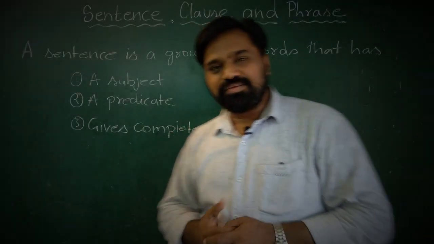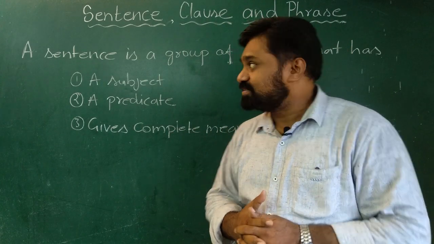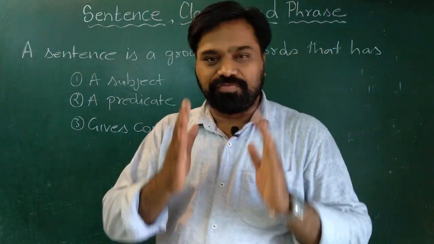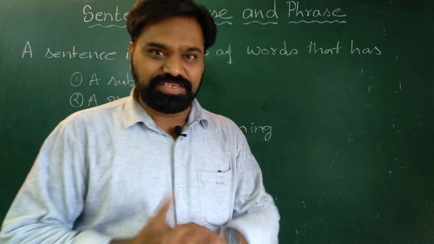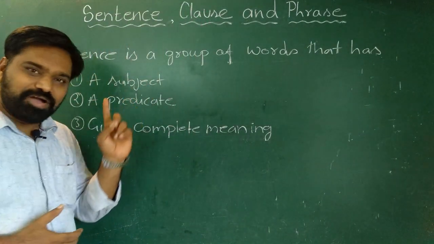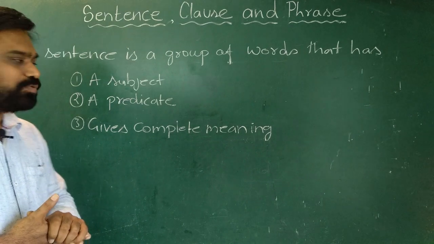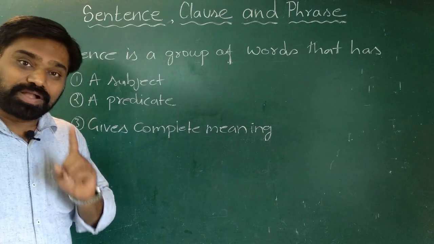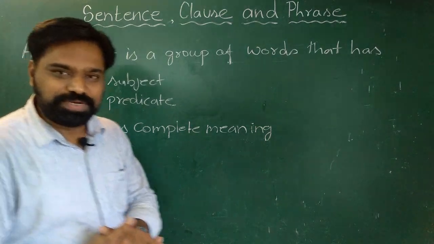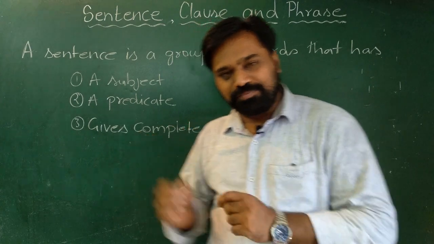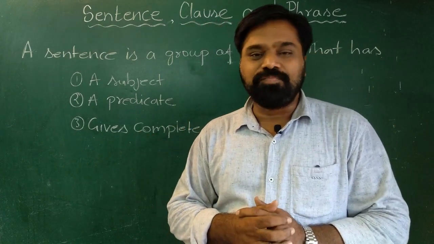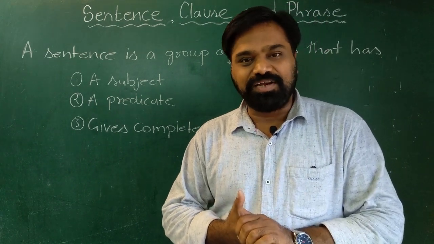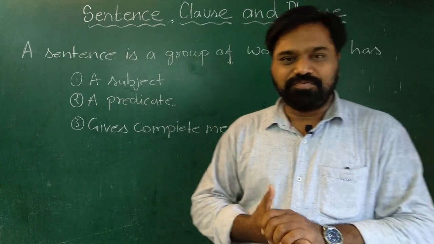Start by understanding the meaning of the sentence. If you look at the board, a sentence is a group of words which has three things. Number one, it should have a subject. Number two, it should have a predicate. And number three, it should give complete meaning. Dear students, if you are aware of what is the subject and what is the predicate, it is well and good. If not, then better you see my previous video on subject and predicate. So let us continue further.